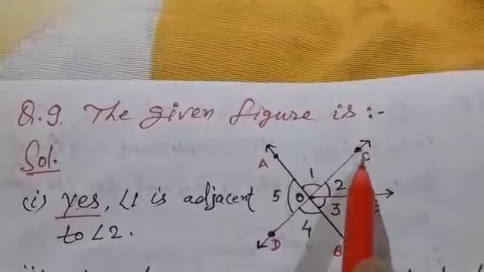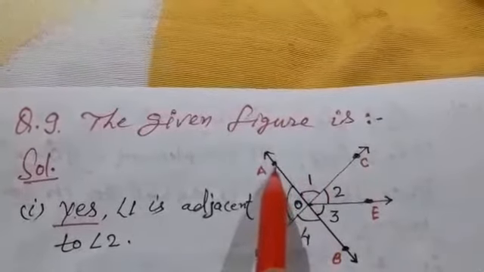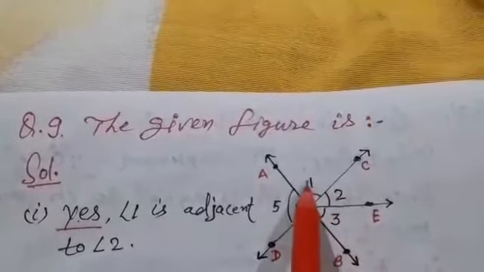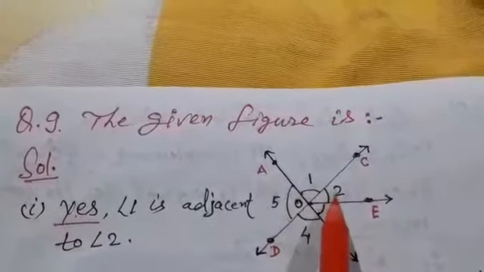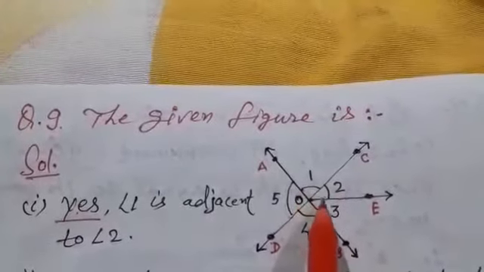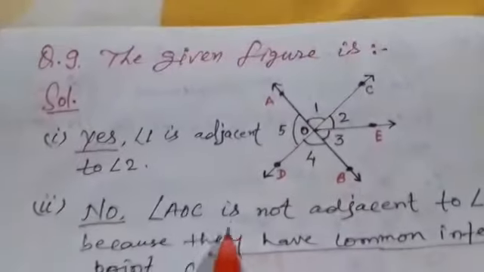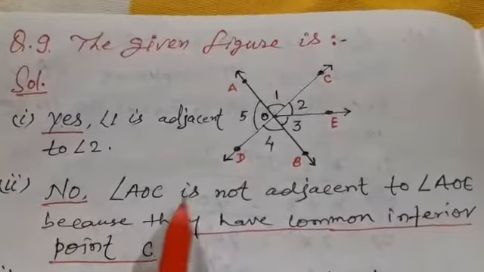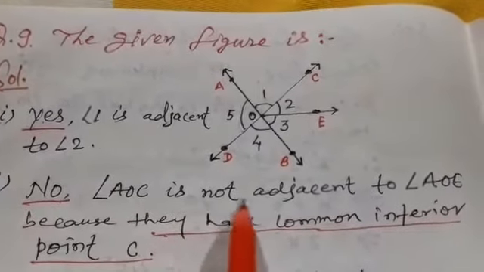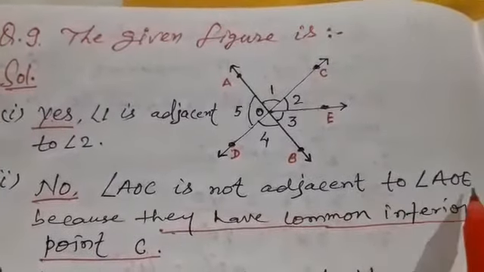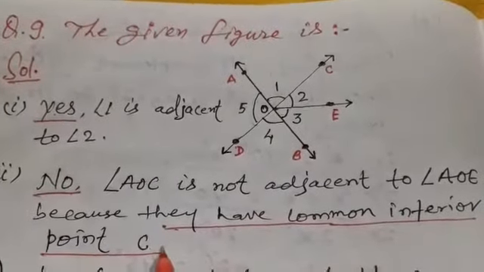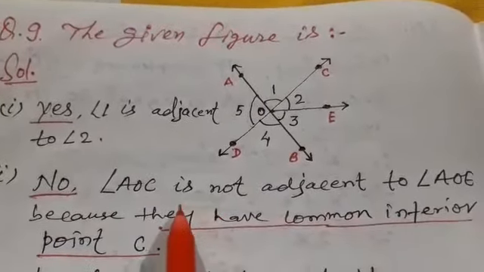C is an interior point of AOE. So we can say that this angle and this angle are not adjacent angles. We also write the reason here. No, angle AOC is not adjacent to angle AOE because they have a common interior point C, which is not correct.